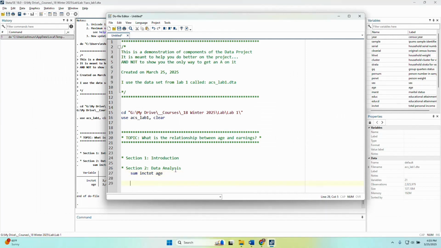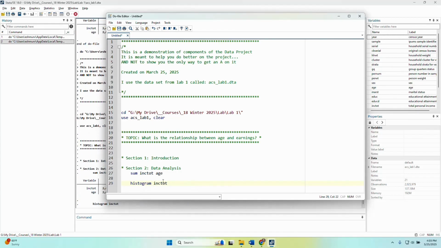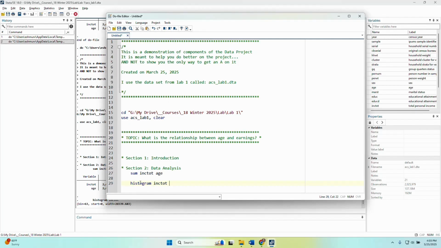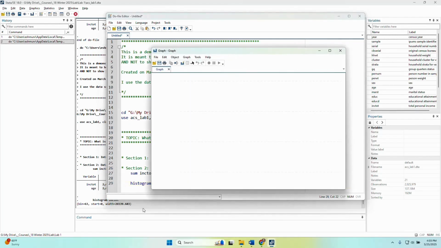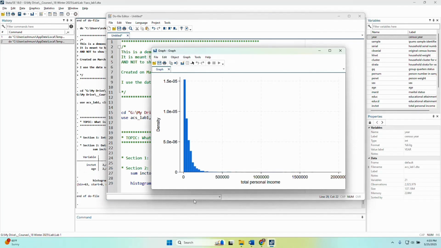The other thing I might want to think about is showing what the distribution of income looks like. If I do histogram inctot, this is going to show what that distribution might look like. It's a lot of observations, so it takes a little bit. So it looks like this, right? There are very few observations here and there.